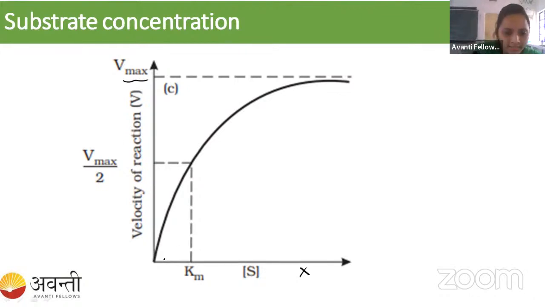See here, we have taken the substrate concentration. For example, here I am increasing the substrate concentration to 4, 8 and 10. But here you have to think the enzyme concentration is the same. Enzyme concentration is the same and the substrate concentration we are increasing. So students, always remember whenever we are doing the enzyme and substrate reaction, enzyme concentration will always be less than the substrate concentration.